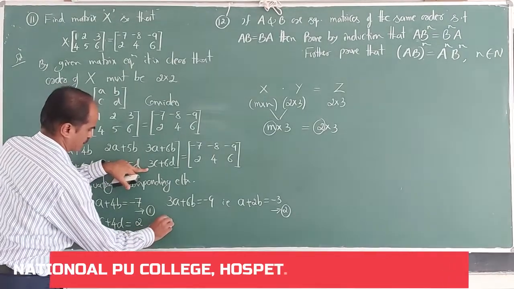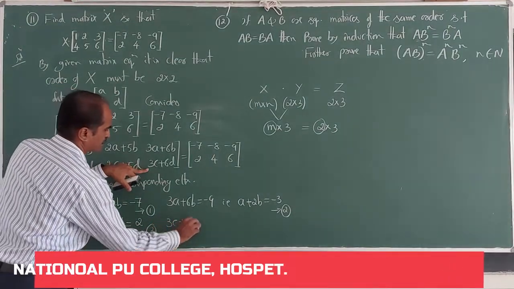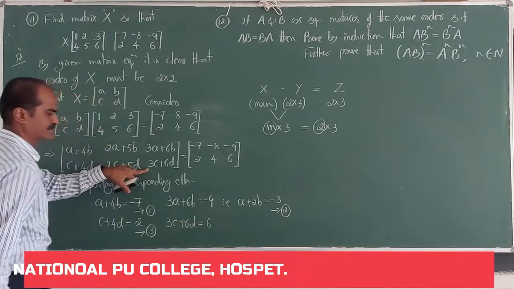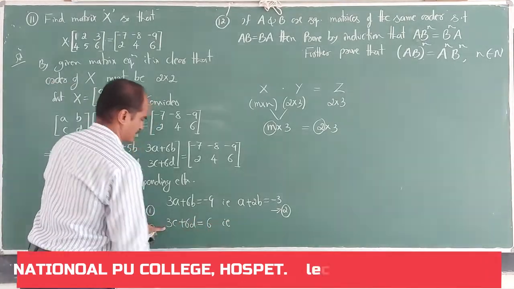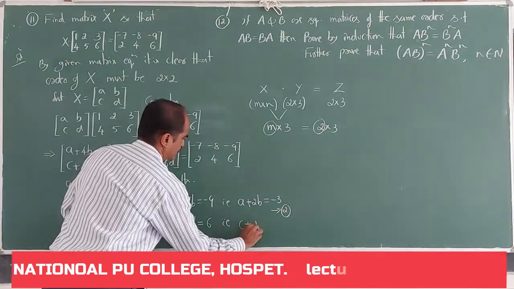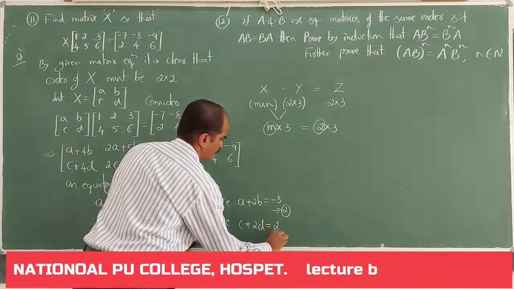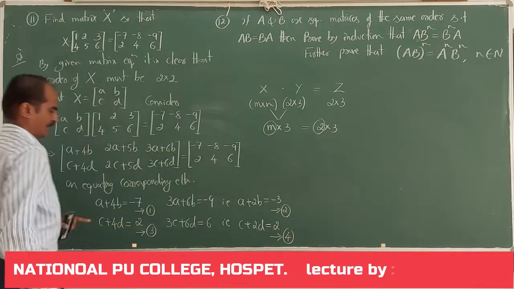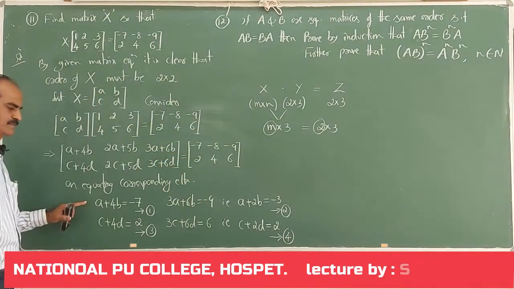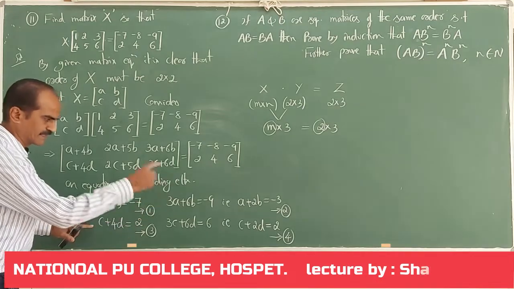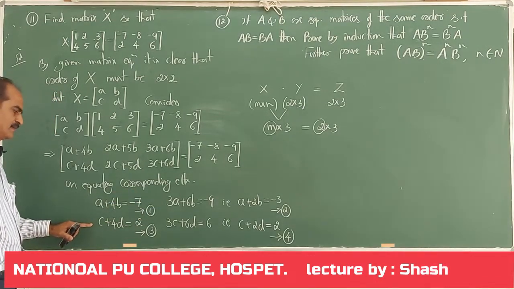And 3C plus 6D is equal to 6, that is C plus 2D is equal to 2, equation 4. On solving 1 and 2, you will get A and B. On solving 3 and 4, you will get C and D. Now let us do that.